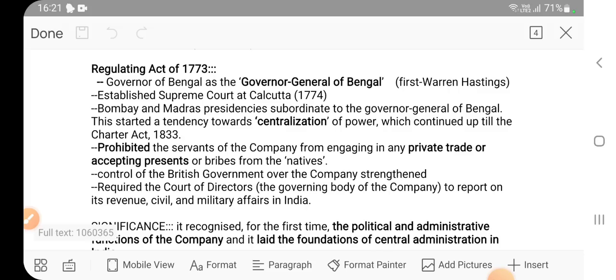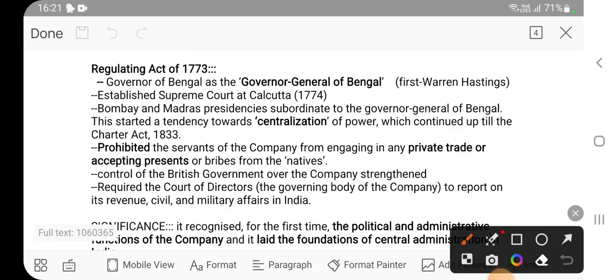So this is the first point. Okay, established Supreme Court at Calcutta. See, this Supreme Court that is mentioned here is different from the Supreme Court that we have right now. Only the name was Supreme Court; in actual sense it was not a Supreme Court. So this is just a factual detail. Bombay and Madras presidencies subordinate to the Governor General of Bengal.